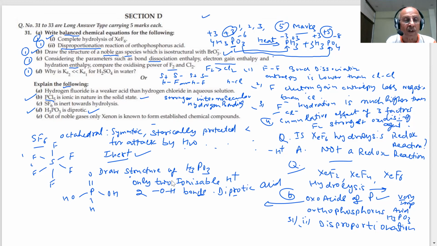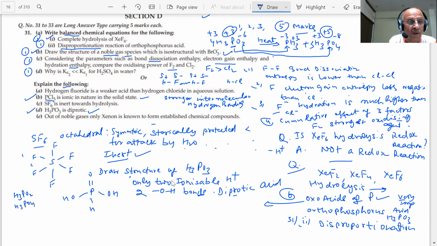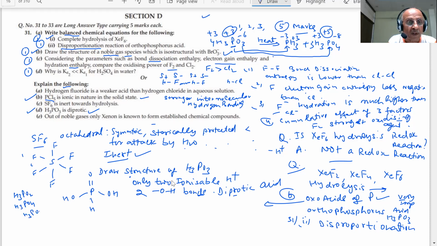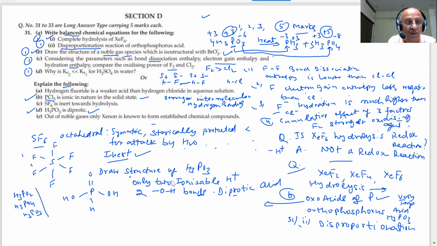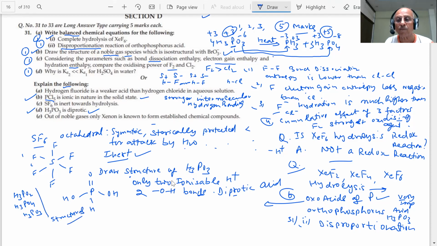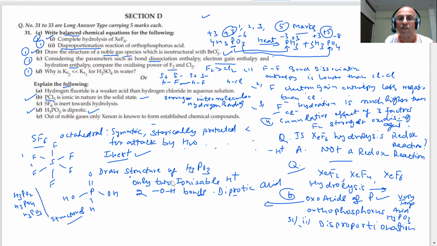We have discussed H3PO2 also. We discussed H3PO4 also. We discussed structures. Always we go back to NCERT and study the structures of H3PO2, H3PO4, and H3PO3. Here all the structures should be known to you. Study the structures, how to draw them. Students, a very important question is likely to come from this chapter.